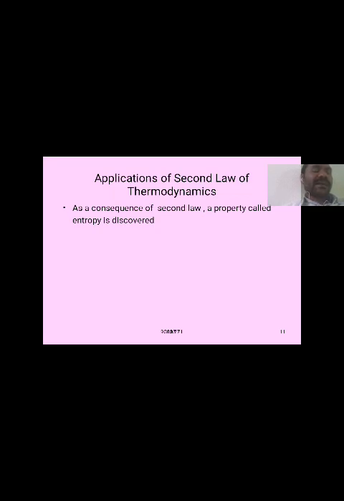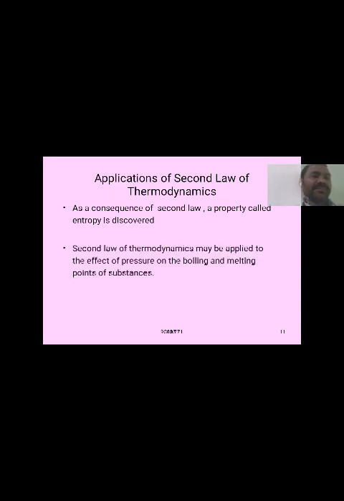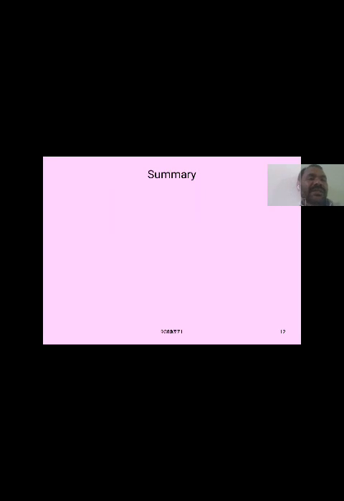That's why the disorderliness increases due to the continuous supply of heat energy to the system, and the increase in temperature of a system is called entropy. The second law of thermodynamics may be applied to the effect of pressure on the boiling and melting points of substances. So this is today's class.